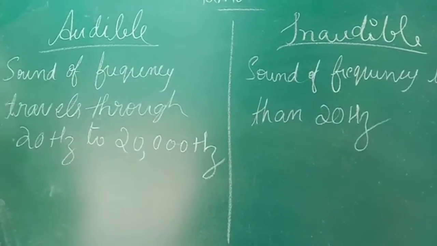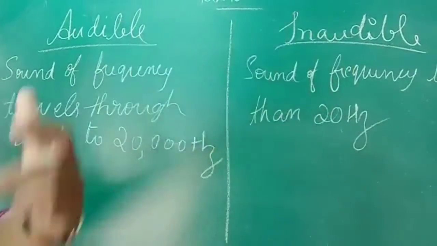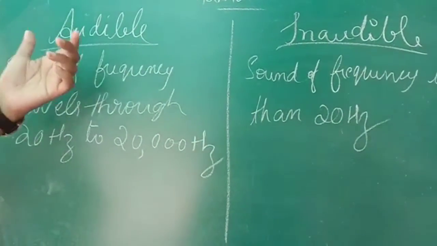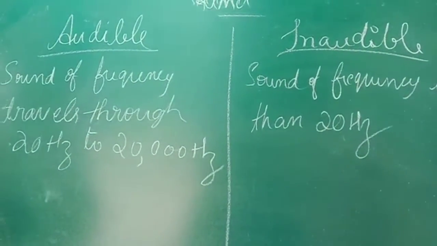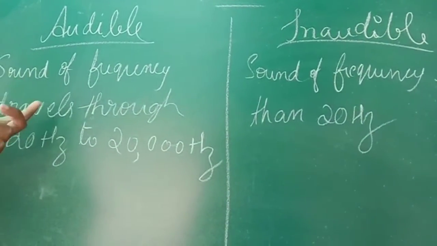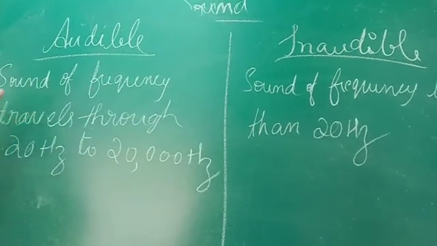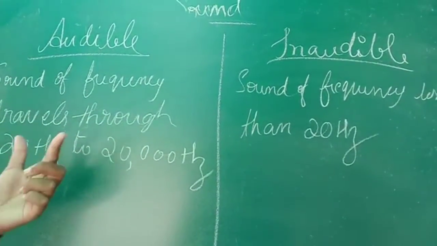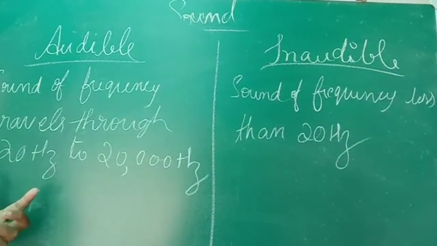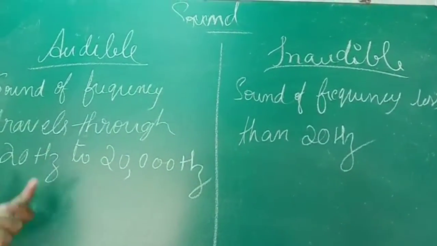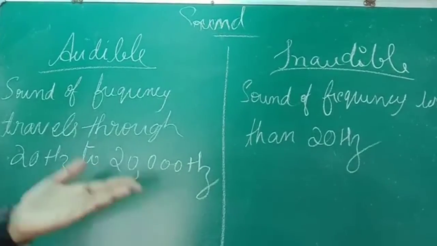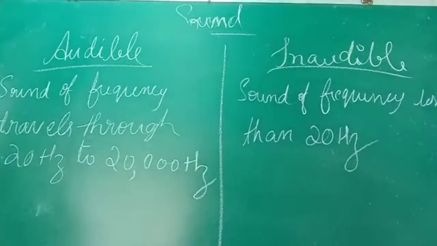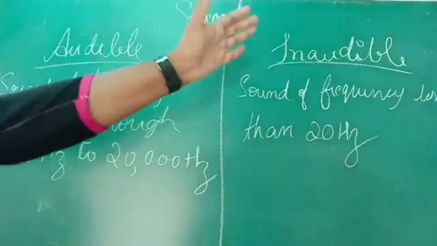Go through the differences between audible sound and inaudible sound. Audible and inaudible are the two different types of sounds. First, let us see what audible sound is. Audible sound means sounds with frequency from 20 hertz to 20,000 hertz. So there is a limitation here. If the sound travels from 20 hertz to 20,000 hertz, then such a sound is called audible sound.